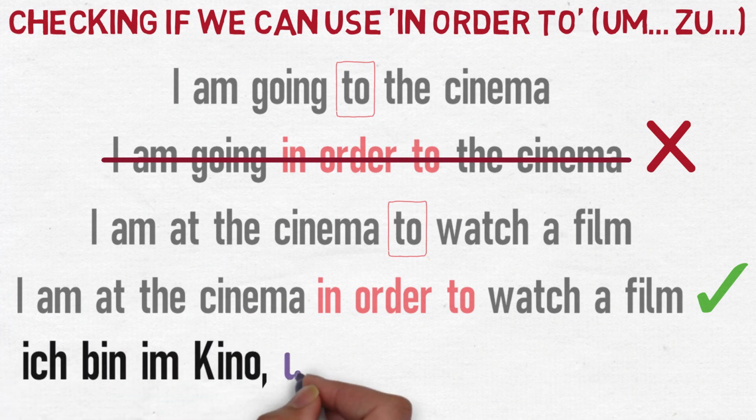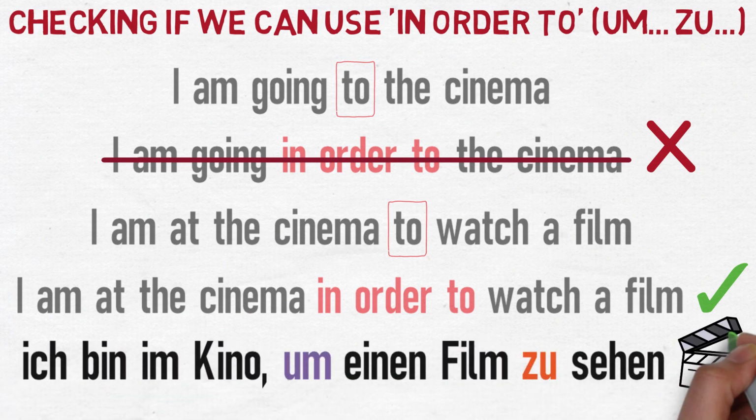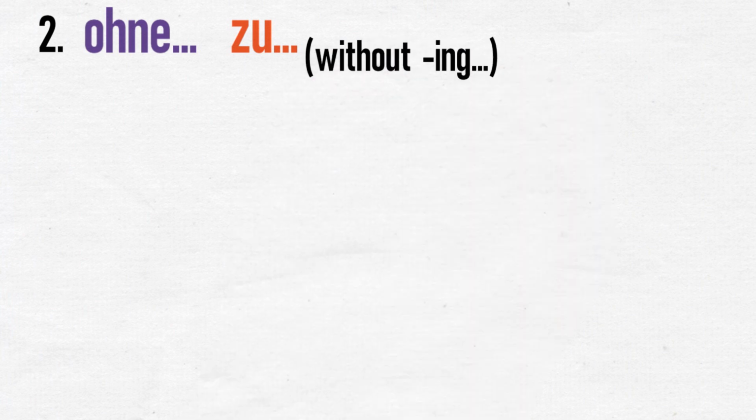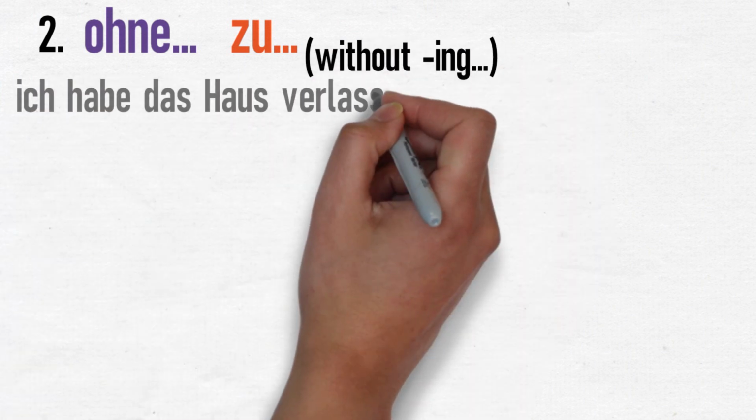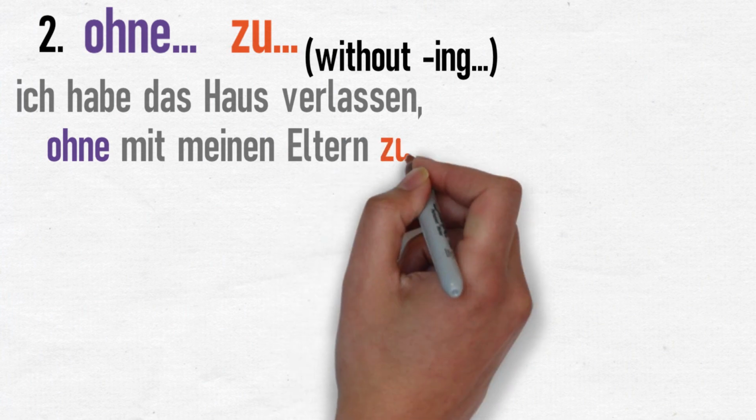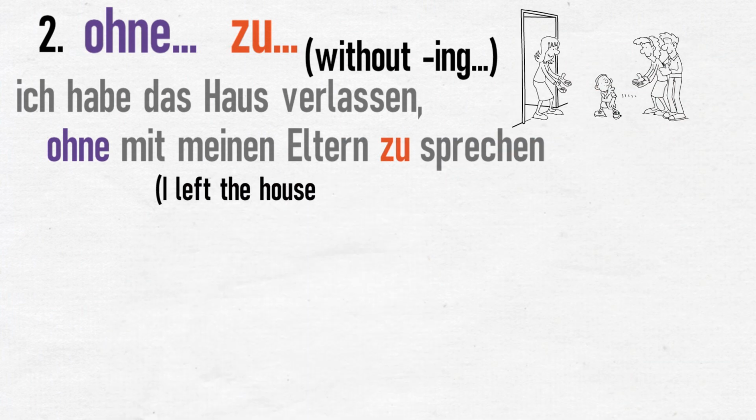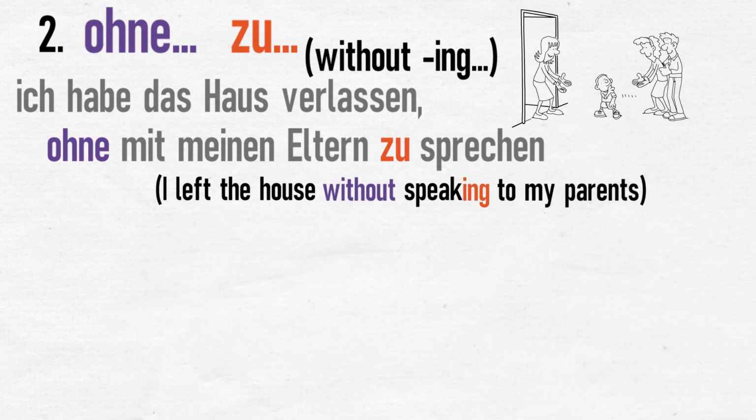Ich bin im Kino, einen Film zu sehen. The two other phrases which use zu help us to translate the ing form of a verb, which doesn't exist in German. These are ohne zu, without ing. Ich habe das Haus verlassen, ohne mit meinen Eltern zu sprechen. I left the house without speaking to my parents.